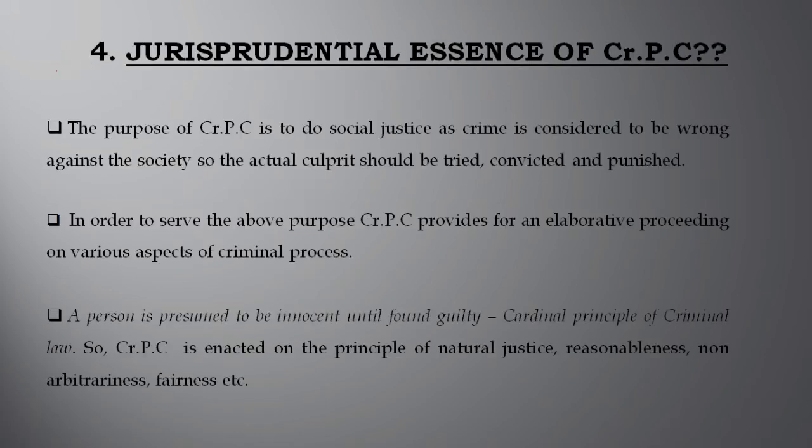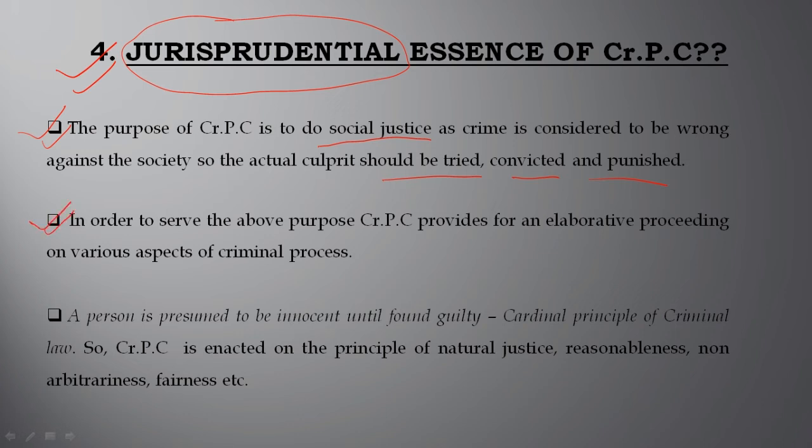Now if we move to point 4, it talks about the jurisprudential essence of CRPC. Jurisprudential essence means the purpose behind enacting the CRPC. The first point says that the purpose of CRPC is to do social justice. As crime is considered to be a wrong against the society, CRPC provides an elaborate procedure so that the actual culprit is tried, convicted and punished.